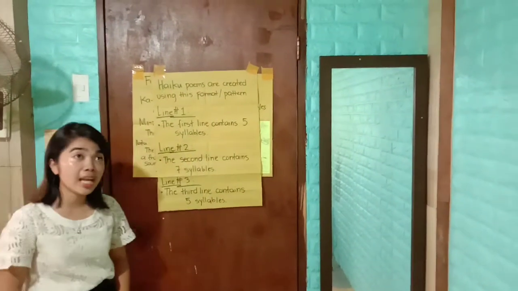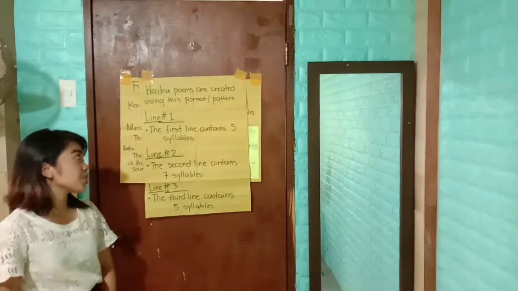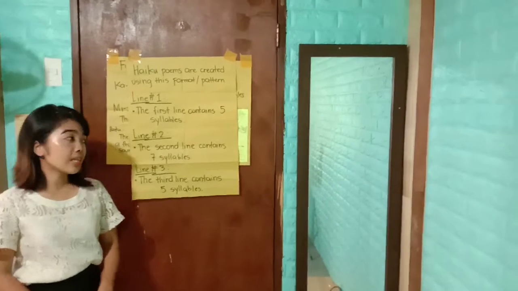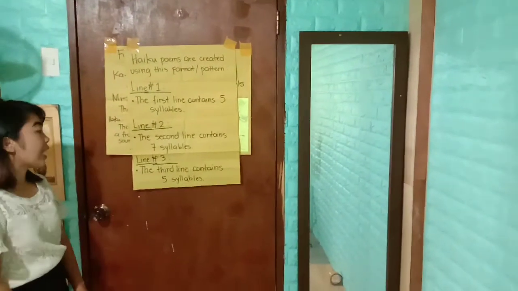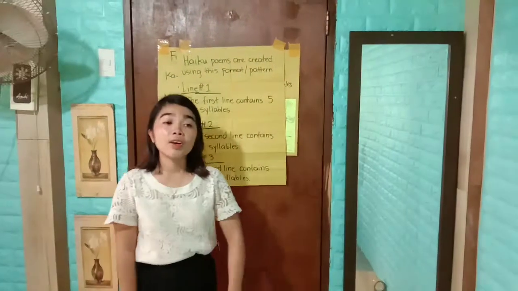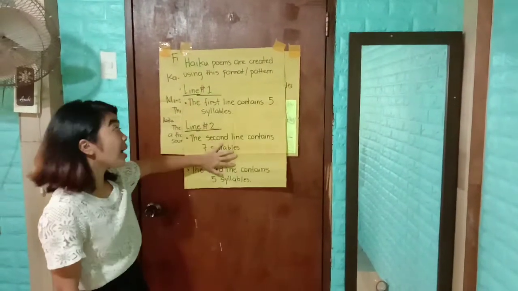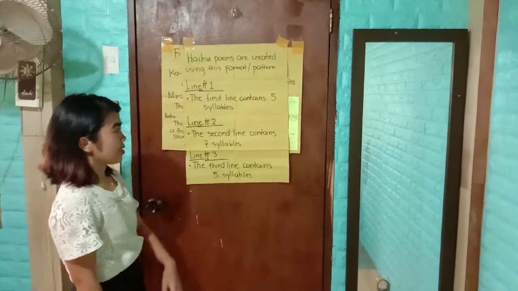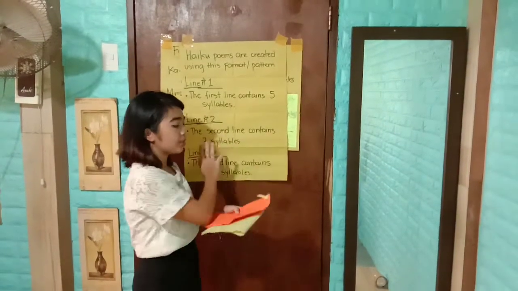The first line contains 5 syllables, the second line contains 7 syllables, and lastly, the third line contains 5 syllables. That's the pattern or format in making a haiku poem.